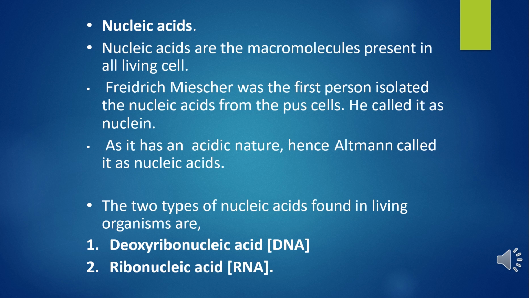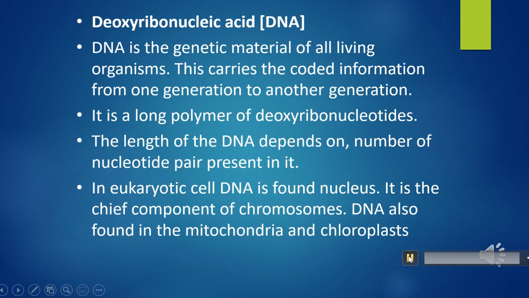So the two main types of nucleic acid found in living organisms, deoxyribonucleic acid and ribonucleic acid, we'll study now. First of all, we'll take DNA. DNA is a long polymer of deoxyribonucleotides. The length of DNA is usually defined as the number of nucleotides, or a pair of nucleotides referred to as base pairs, present in it. This is also a characteristic of an organism.